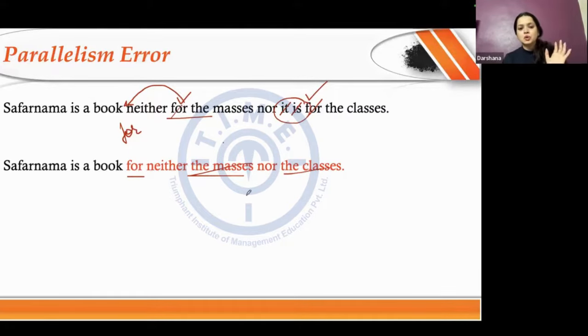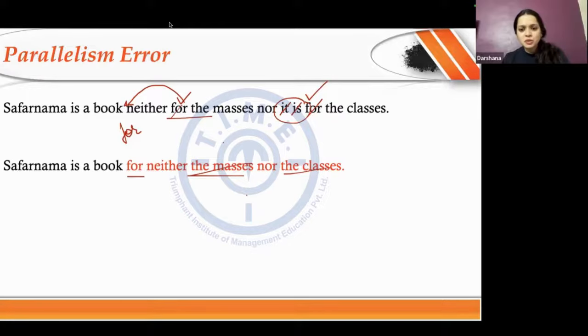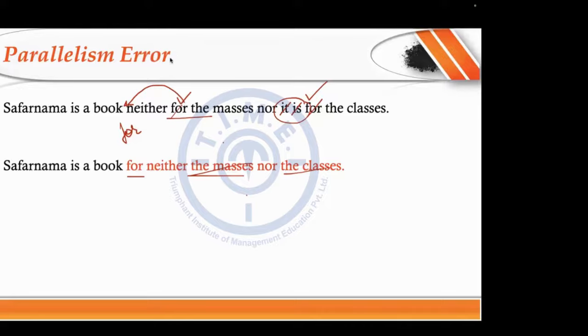Okay. So that is about the parallelism error. Any questions you have? This might have been slightly new, I don't know. So why did they change the position of book? The position of book is the same, isn't it? Amay, we have not changed the position of book. Safarnama is a book. It is still the same in the correction also. Yes. Amay, are you with me? Oh, okay. I didn't see that.